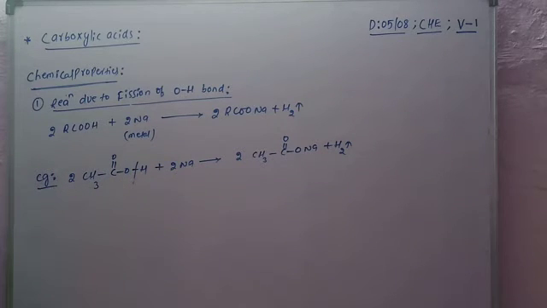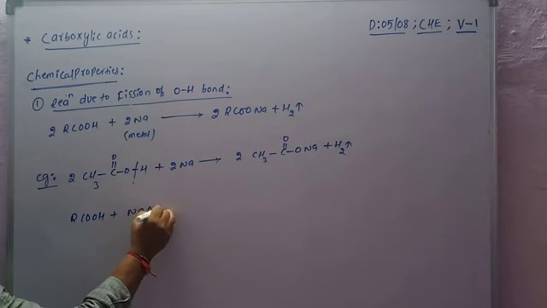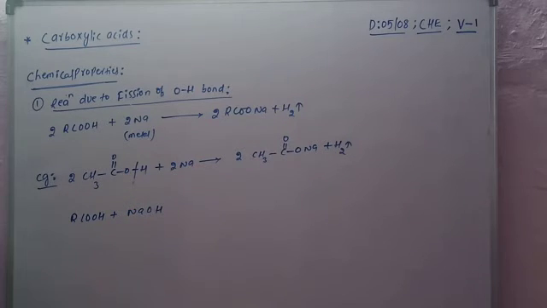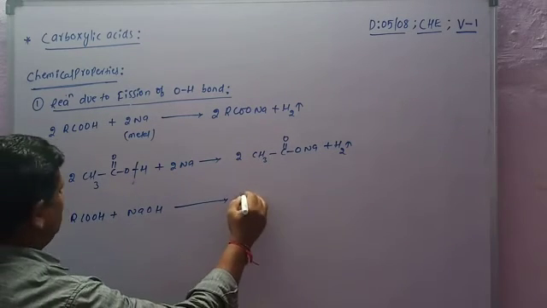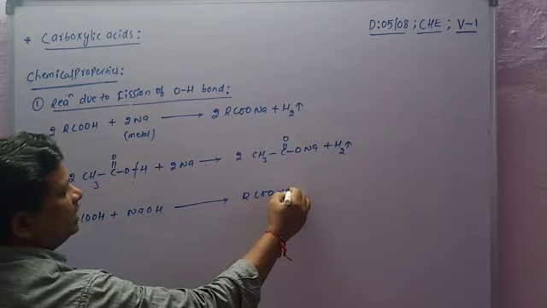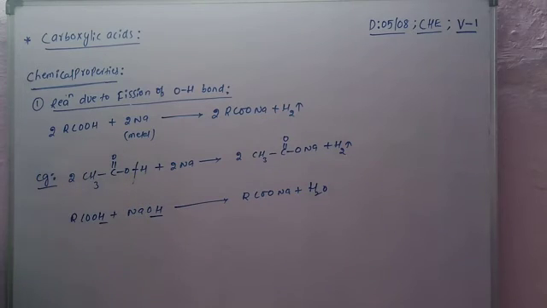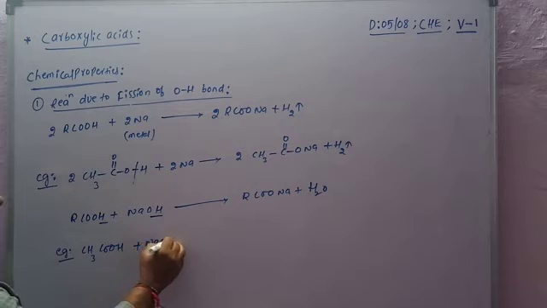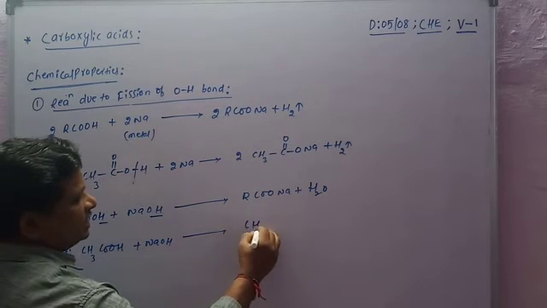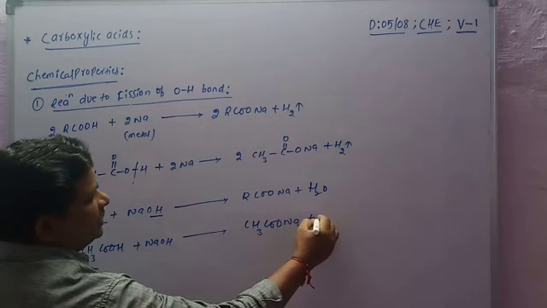Similarly, RCOOH reacts with a base, NaOH, and gives RCOONa, and OH combines with H to give H2O. In the example, in place of R, if we take CH3COOH plus NaOH, it gives CH3COONa plus H2O.